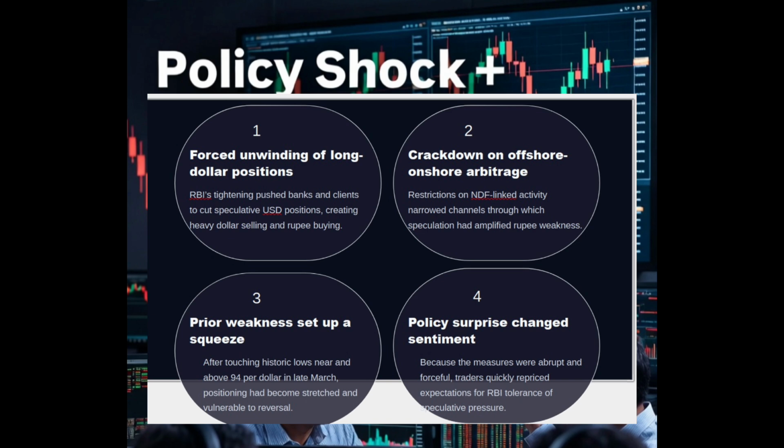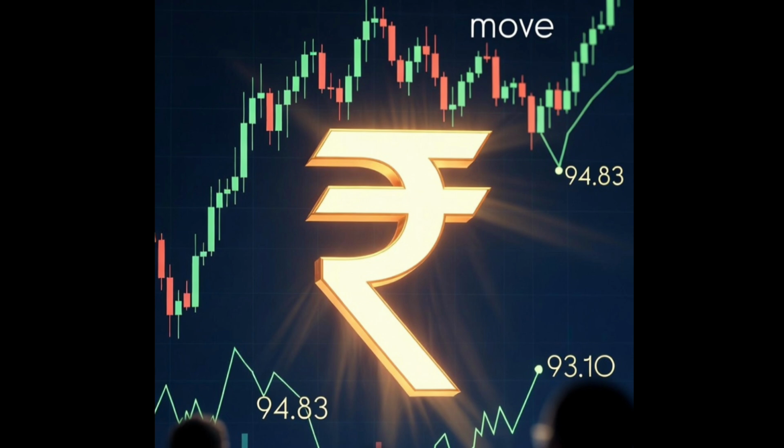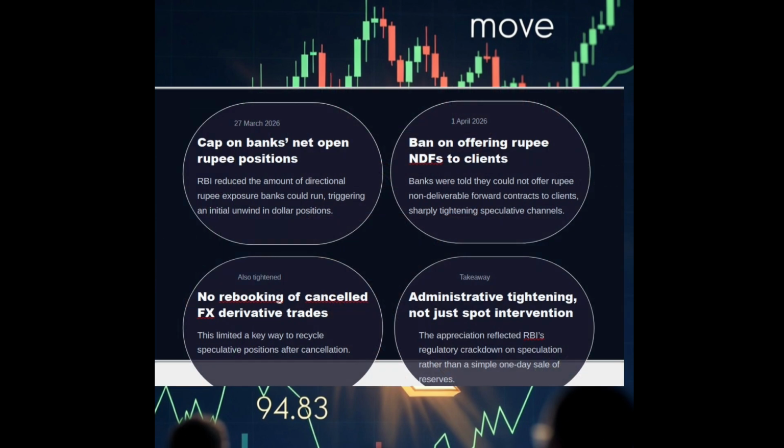Since banks and financial institutions are able to buy foreign exchange from all over the world and they can do this buying, selling and forward contracts, in fact they can offer hedging services and best prices for foreign exchange to their customers. But this was a special case whereby the Indian rupee was already under pressure because of the war in the Middle East, rising crude oil prices and resultant inflationary pressures. Now this was further aggravated by the fact that large financial institutions and banks were aggressively selling the Indian rupee to buy US dollars and selling the US dollar abroad.